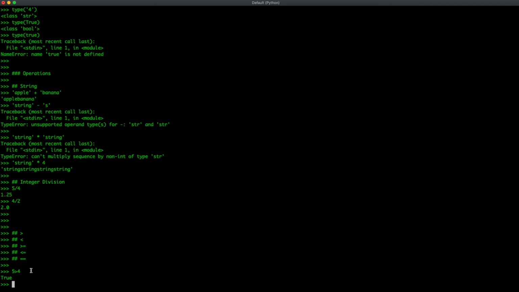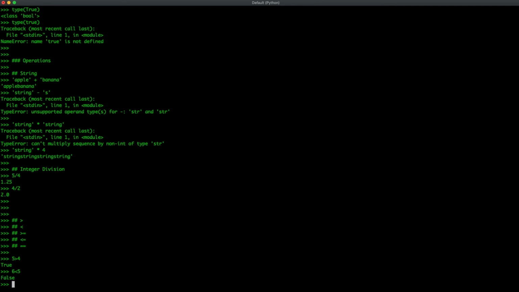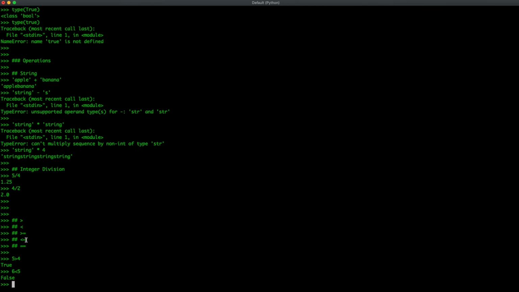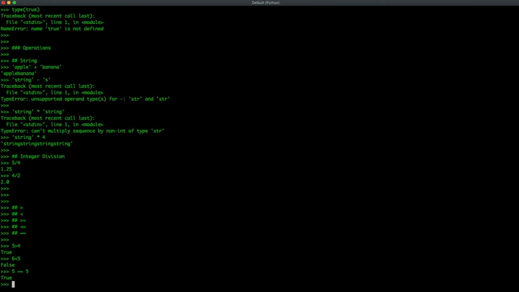So let's try that again with a different example. We'll say 6 is less than 5, and that will return false because 6 is greater than 5. Greater than or equal to and less than or equal to is essentially the same thing. If you wanted to see if two integers are equal, you use the equals operator, which is two equal signs. So you can do something like 5 is equal to 5, and it will return true.